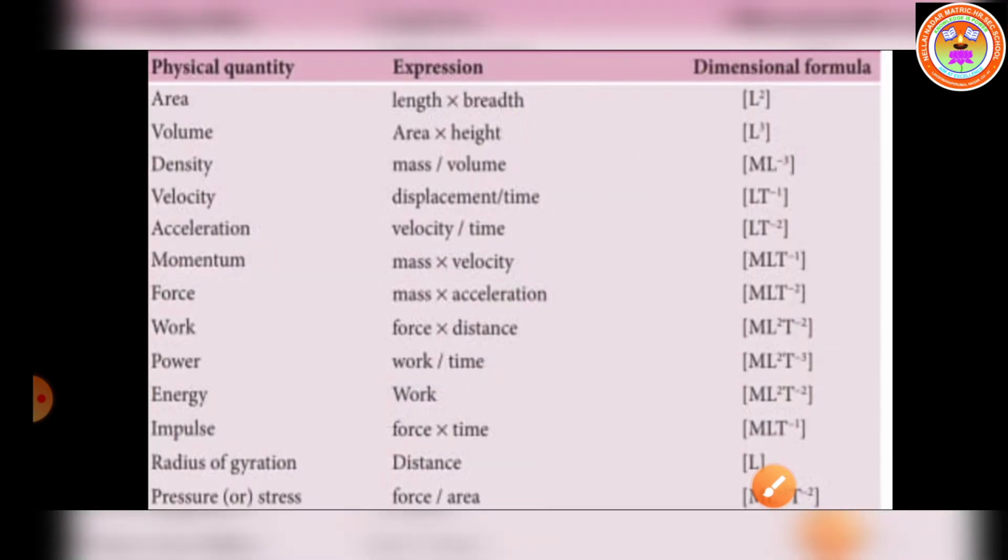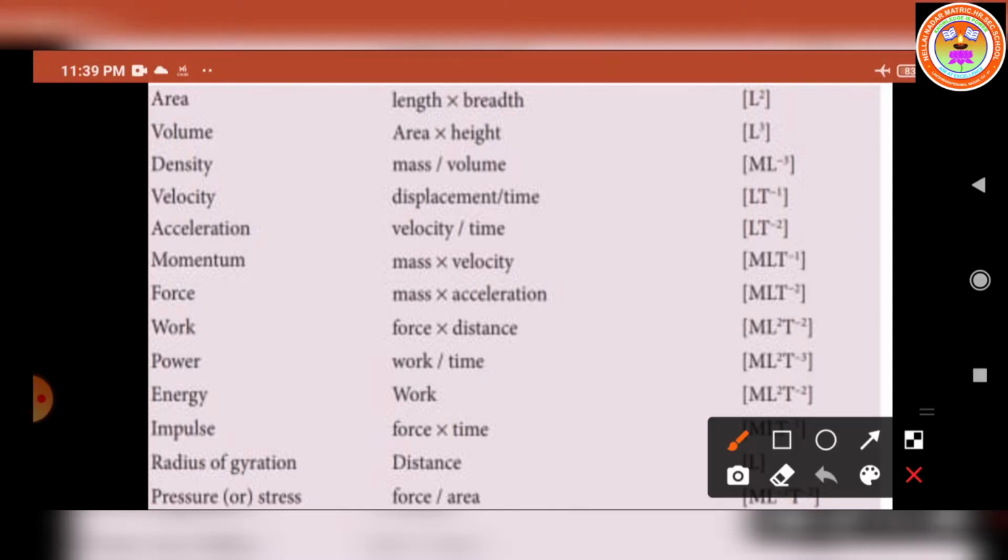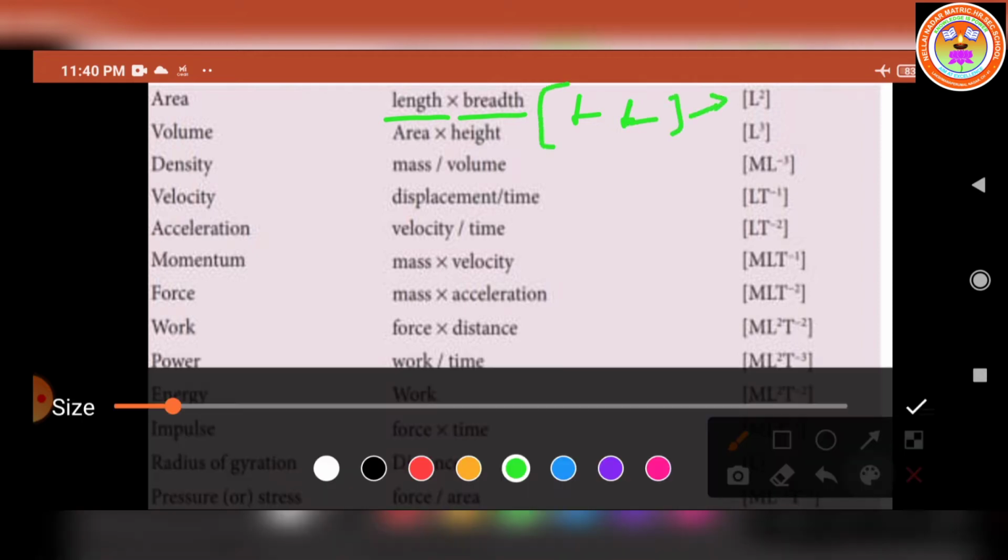Now let us see some of these physical quantities and their dimensional formulas in the tabular column. See the first one, area. First we should know the expression or the formula; only afterwards can we write the dimensional formula. So area: what is the area formula? Length into breadth. What is the dimensional formula for length? L. What is the dimension for the breadth? L. So L into L, what will come? L square. L into L is equal to L square.